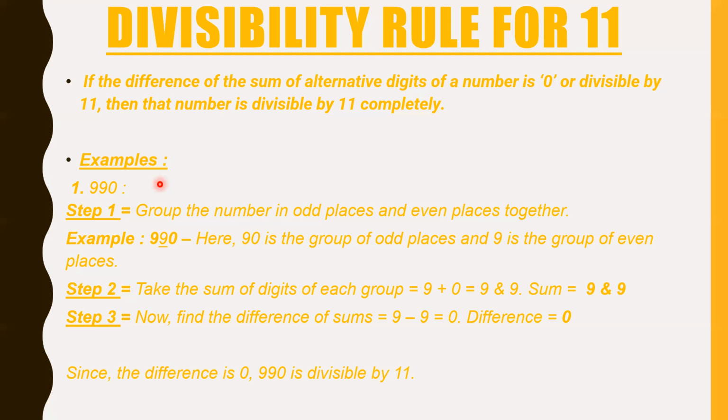That's very easy. Then we take the sum of digits of each group, 9 plus 0 and 9. The sums are 9 and 9. Then we find the difference between the sums that we got by adding the 2 groups of places. The difference of sums that we get is what matters, and that should be divisible by 11, or it should be 0. Then only we can say that the divisibility rule for 11 is satisfied, and the number is completely divisible by 11.